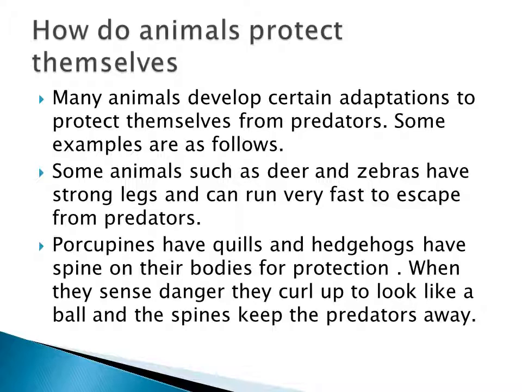I'm repeating again. How do animals protect themselves? Some examples are deer and zebras. They have strong legs, so by using the strong legs they run faster. Okay. And porcupines and hedgehogs have spines on their body. If any danger is coming, they curl like a ball and give out the spines, keeping the predators away.